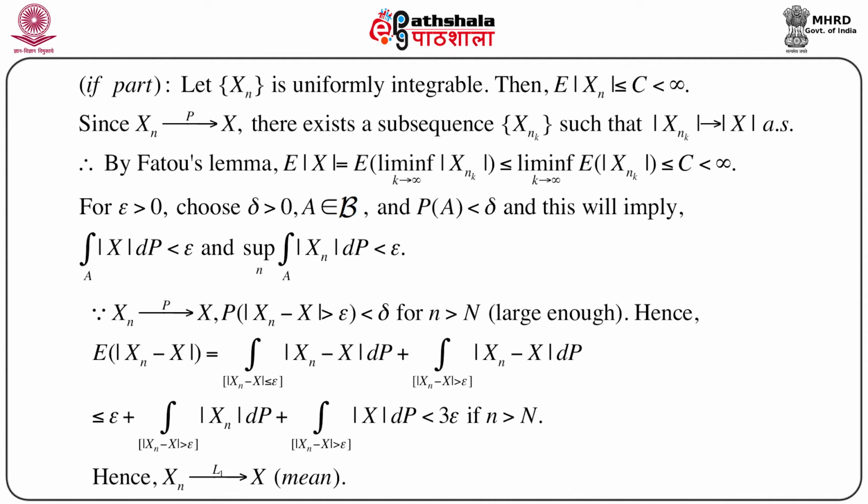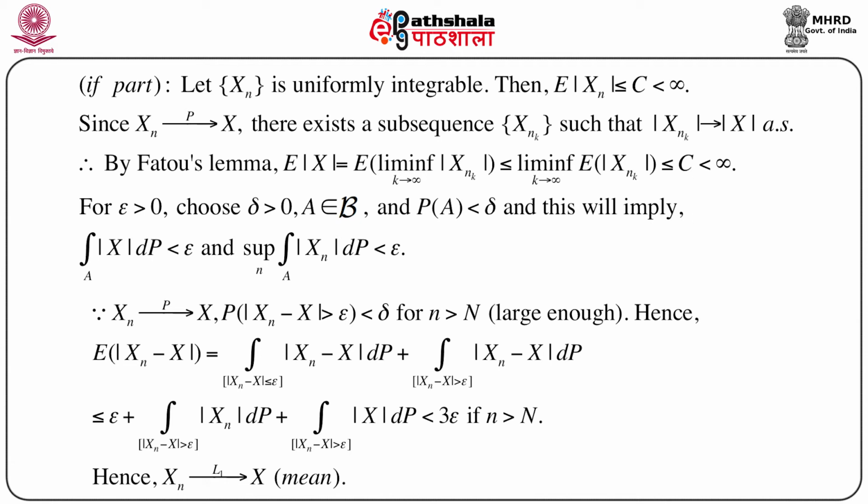So, this shows that x is integrable, or expectation of mod x is finite. Now, choose an epsilon greater than 0, choose a delta greater than 0, and take a set A belonging to the sigma field such that probability of A is less than delta. Then this will imply that the integration over A of mod x dP is less than epsilon, and also supremum over n of integration of mod xn dP over A is less than epsilon.